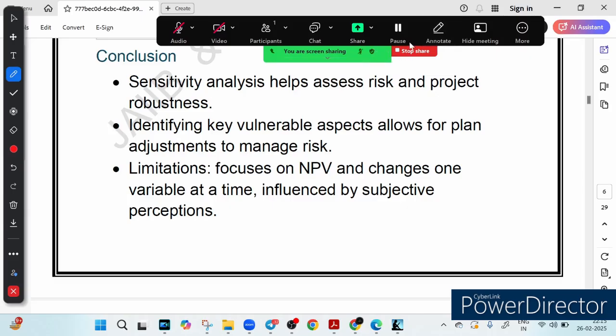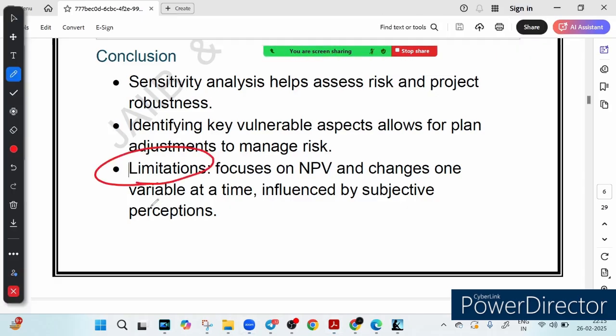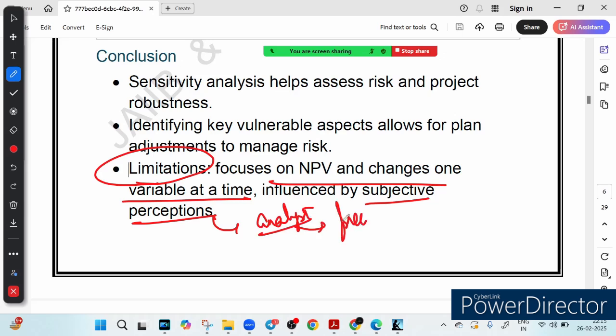So while this method is super useful, the limitations are written here. The drawback is that it only changes one variable at a time. It focuses on only one variable. This is one serious limitation. But in reality, multiple factors fluctuate together. And it depends on how the analyst perceives the risk. So this is influenced by subjective perception, meaning how the analyst perceives the risk. This is another factor.